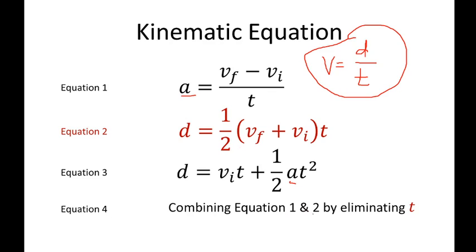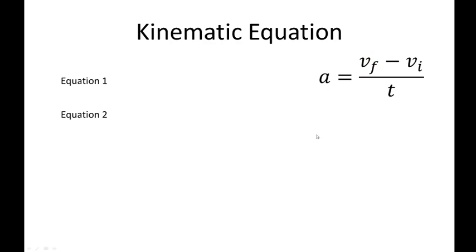So combining equation 1 and 2, this time eliminate time. Meaning you will have to substitute this time right here with the equation for time of this formula. So let us proceed. Originally, equation 1 is velocity final minus velocity initial over time.